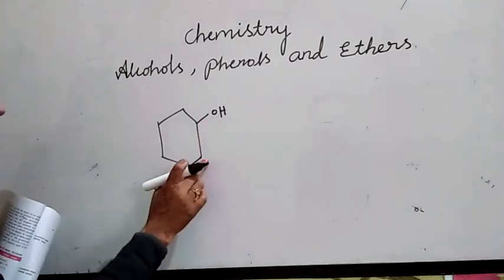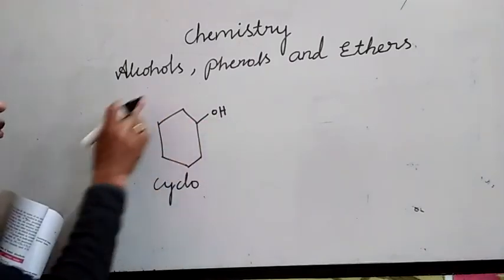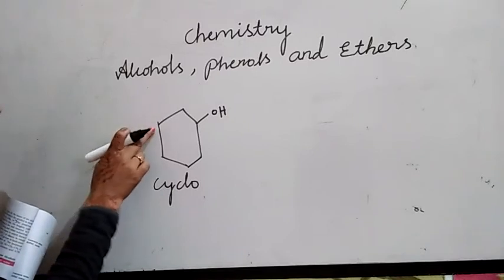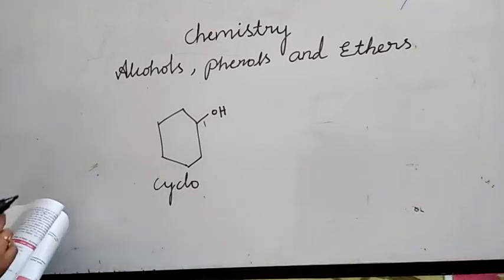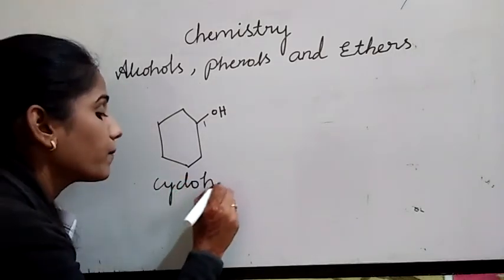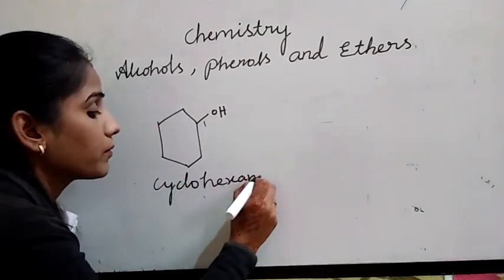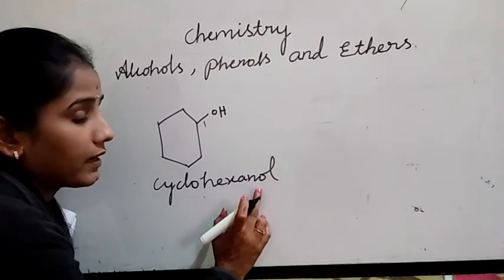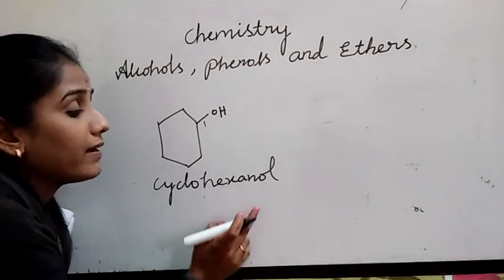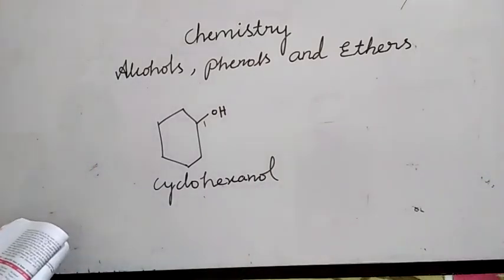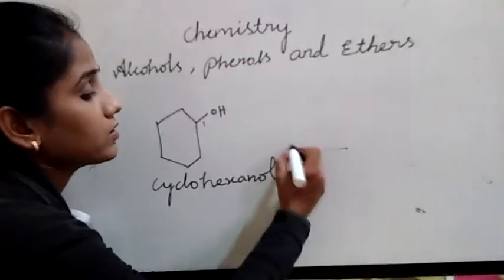If the OH group is present here, this carbon is carbon 1. This is carbon 1. So, cyclohexanol. A monohydric alcohol, just replacing E by OL. Cyclohexanol.